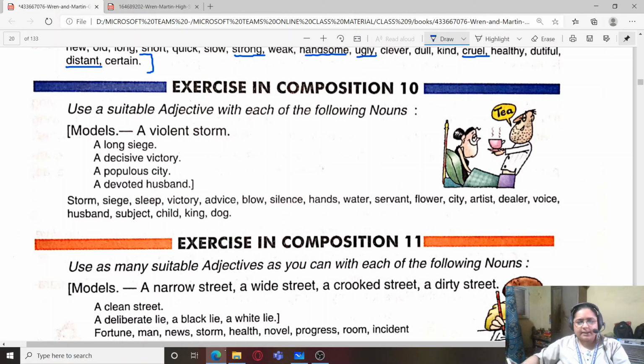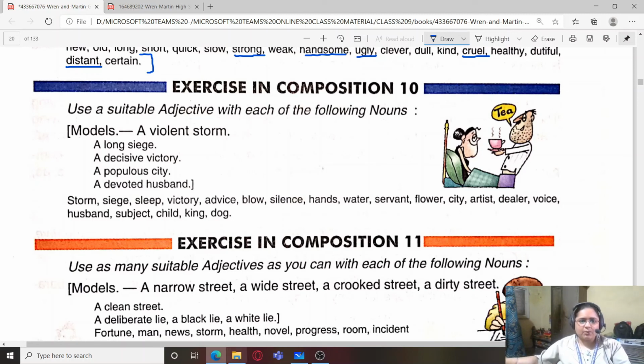Then child: an agitated child, an irritated child, a lovely child, a cute child. King: a wise king, an honest king, a cruel king, a brutal king. Dog: faithful dog.